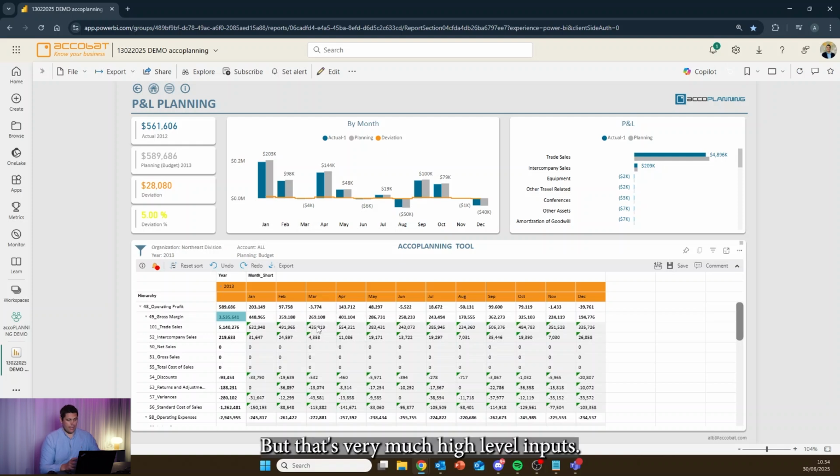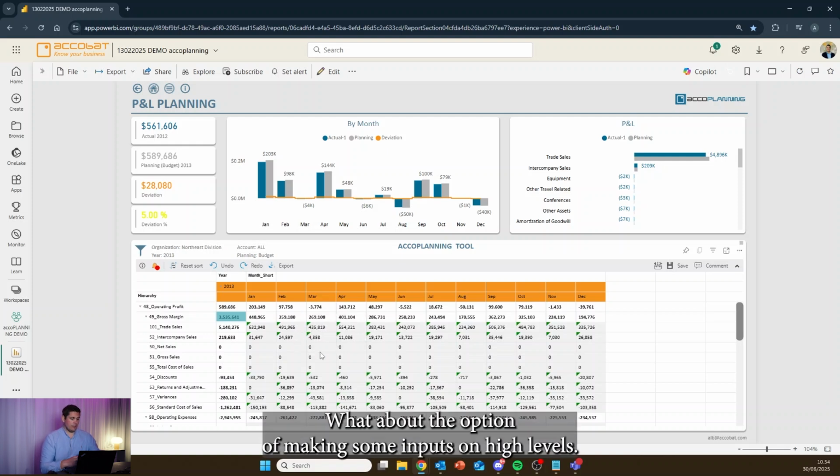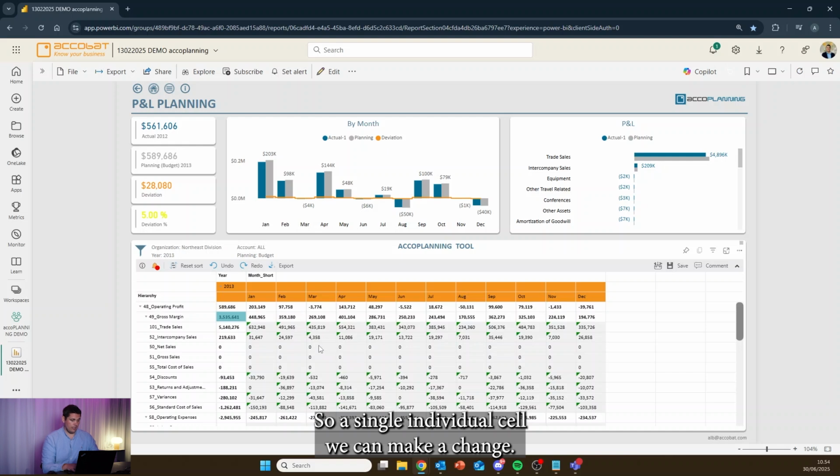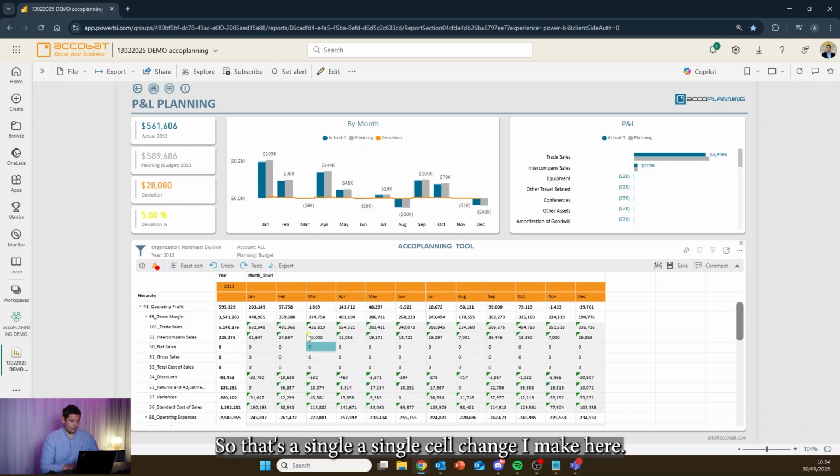But that's very much high-level inputs. What about the option of making some inputs on child levels? And we can do that. We can do inputs on either a cell, so a singular or individual cell, we can make a change. So let's change these 4,500 here to 10,000 in my intercompany sales. So that's a single cell change I make here.